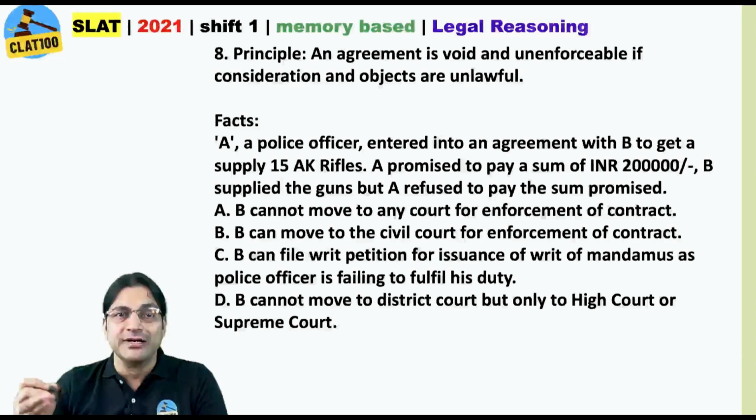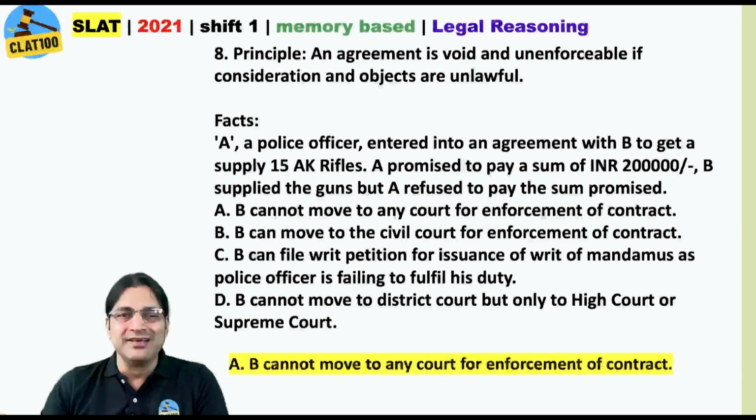B can file writ petition. These two options should not even be read. B cannot move to any court for enforcement of contract. Of course, yes, B cannot move to district court, but only to High Court or Supreme Court. So of course, B, C and D can be ruled out. The answer has to be option A.